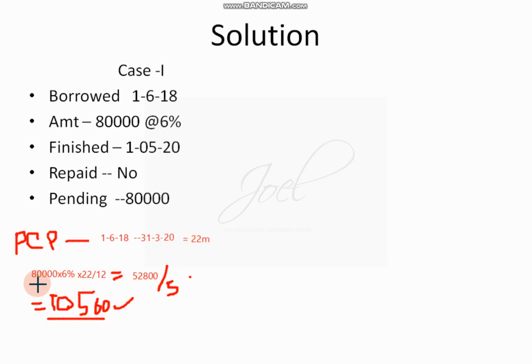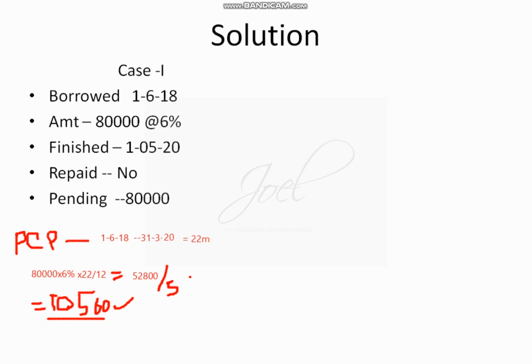So 80,000 is the borrowed amount. 80,000 into 6% rate of interest into 22 divided by 12. When you do that, you will get 52,800, which you have to divide by 5. So you can deduct this amount, 10,560, as the pre-construction period interest. So that is case number 1.